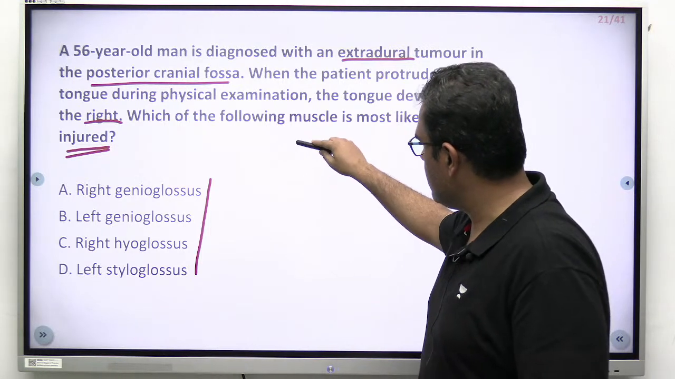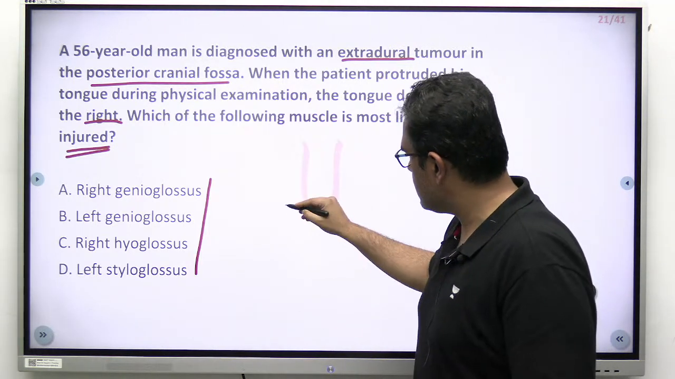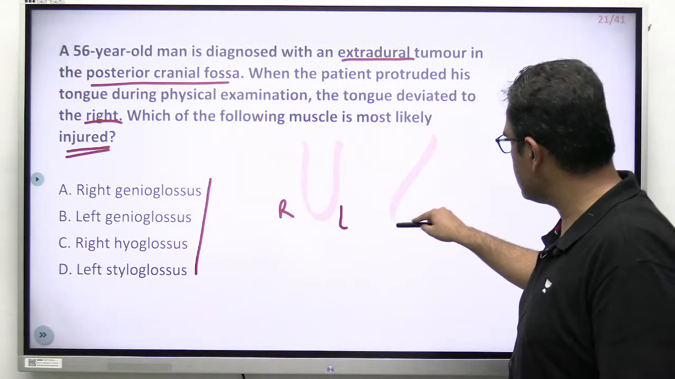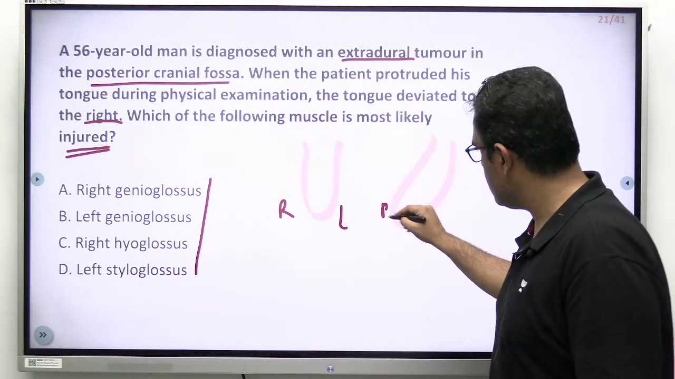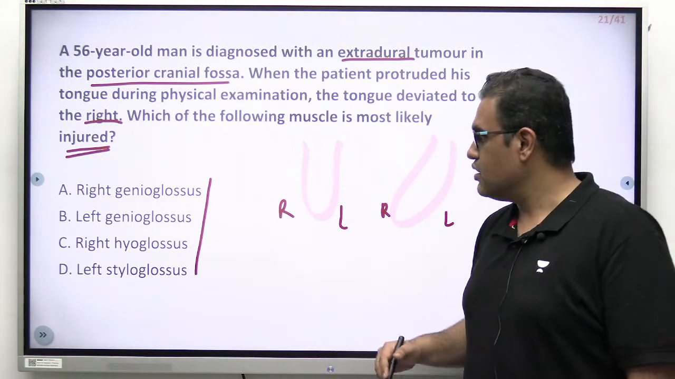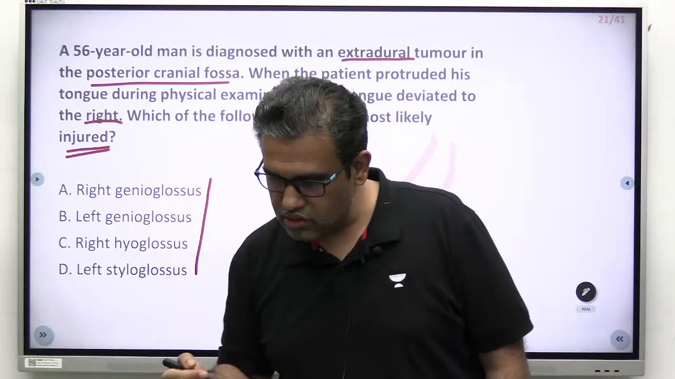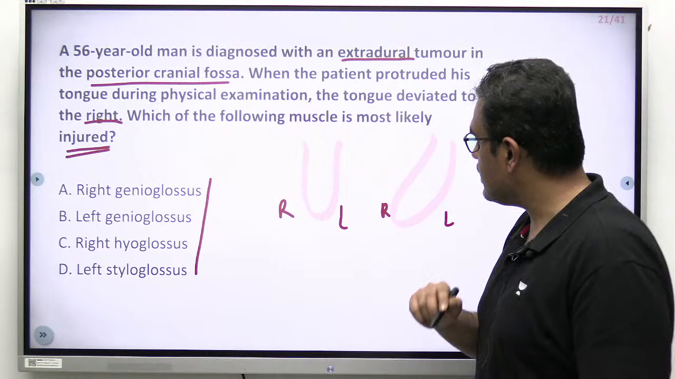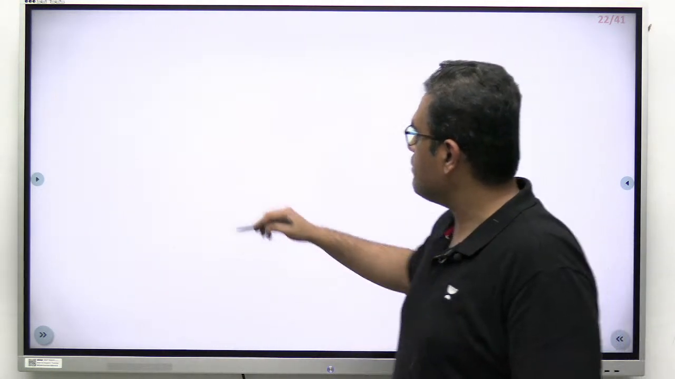So this is a normal tongue, that is the right side, this is the left side. Ask this patient to protrude the tongue, it went to the right side, right and left side. Which muscle is commonly involved? Most of you are going with A option, fine. Understand over here. Let me take an empty page over here.